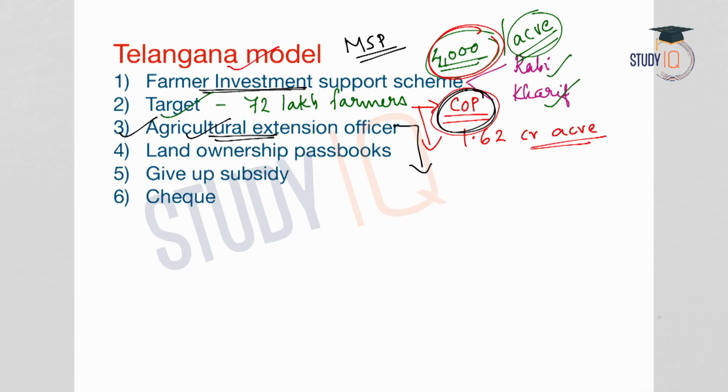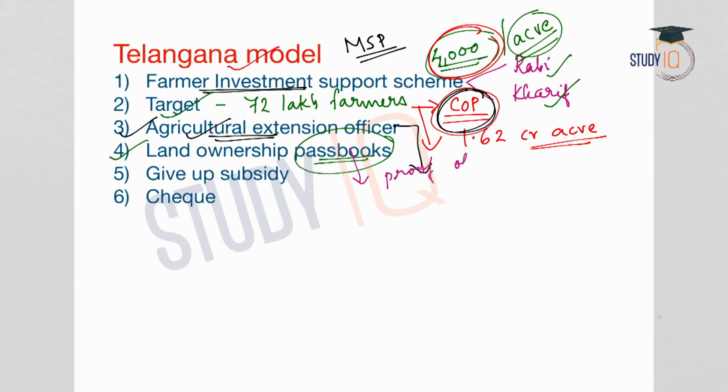They will make sure whether a farmer who is availing the benefit of the Farmer Investment Support Scheme is doing cultivation or not. And also the farmers are made available with land ownership passbooks. So under the scheme, land ownership passbooks will be distributed to the farmers, and these passbooks will serve as proof of land ownership of the farmers.